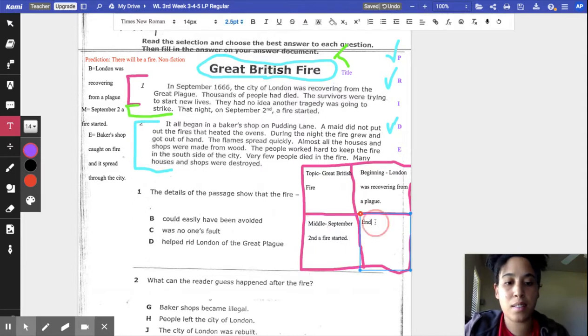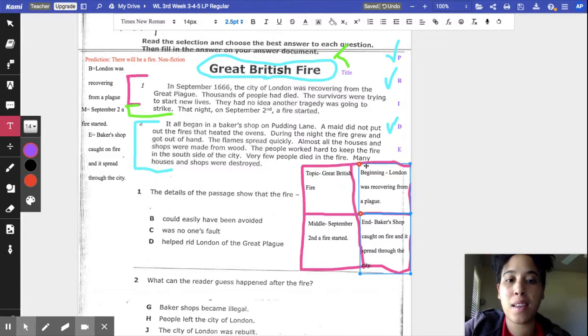And our end is baker shop caught on fire and it spread through the city. Okay. All right. So now we're finished with our T, B, M, and E.